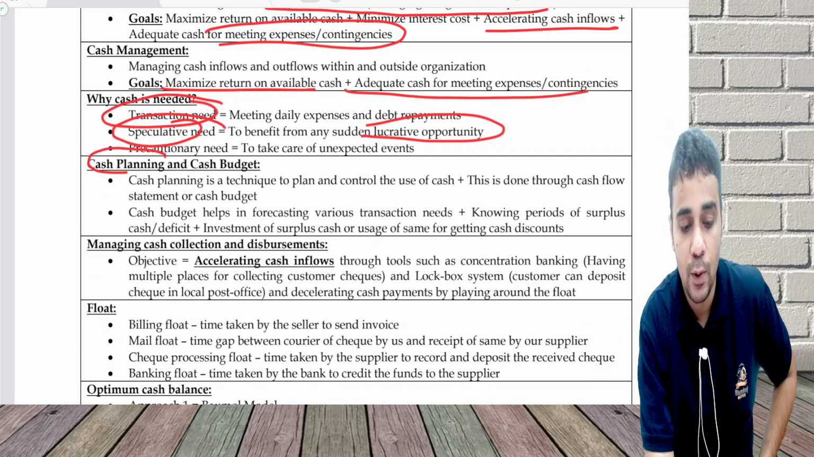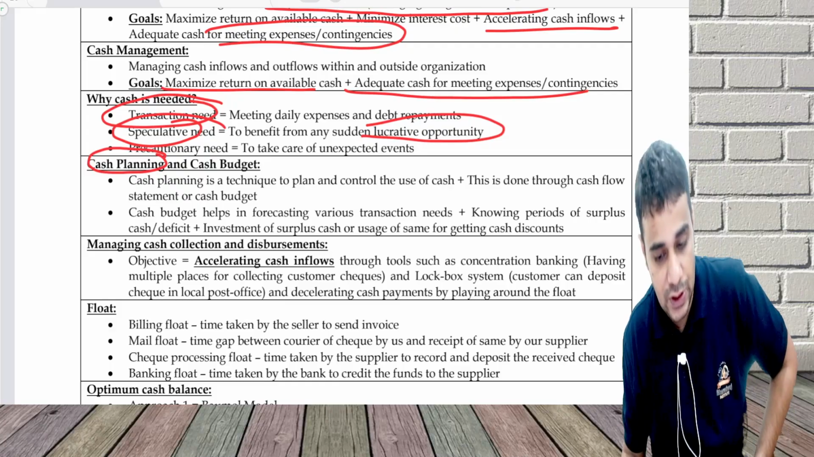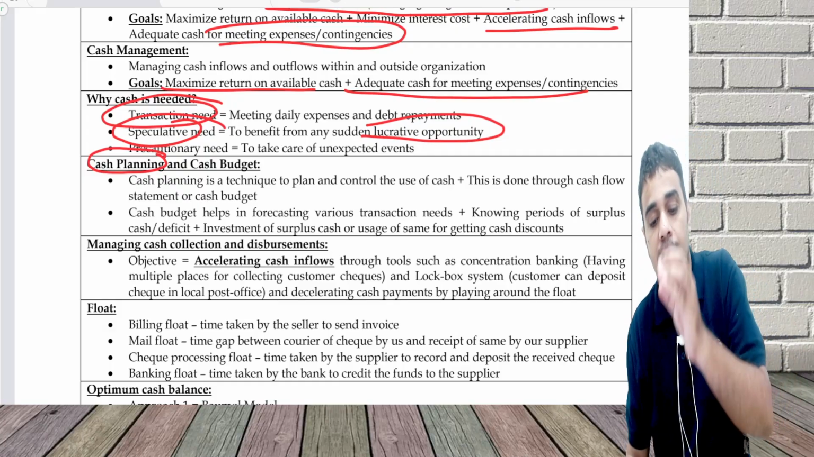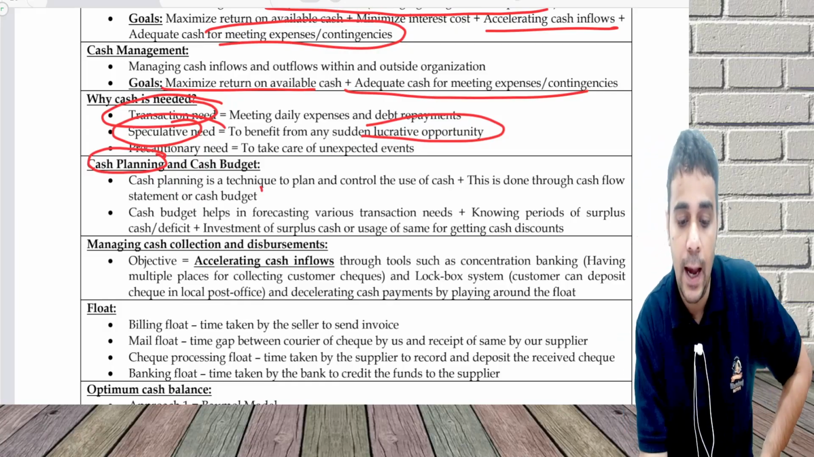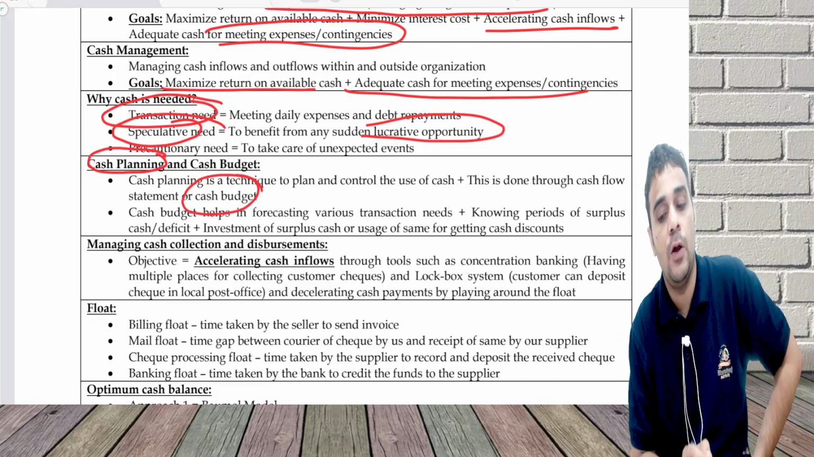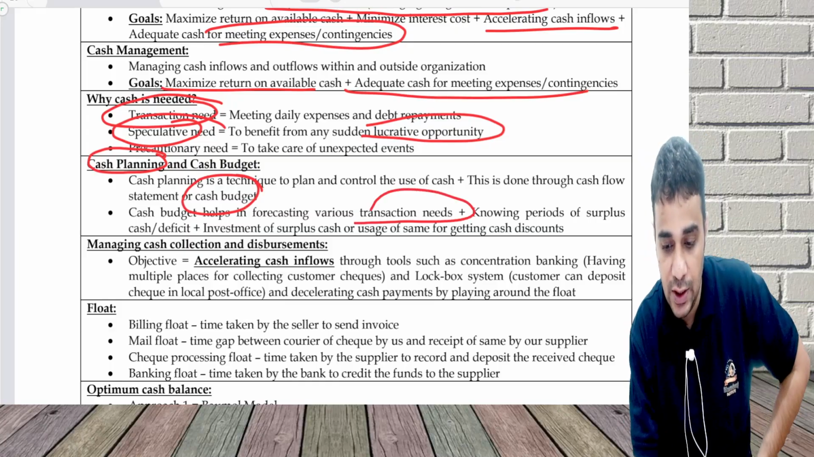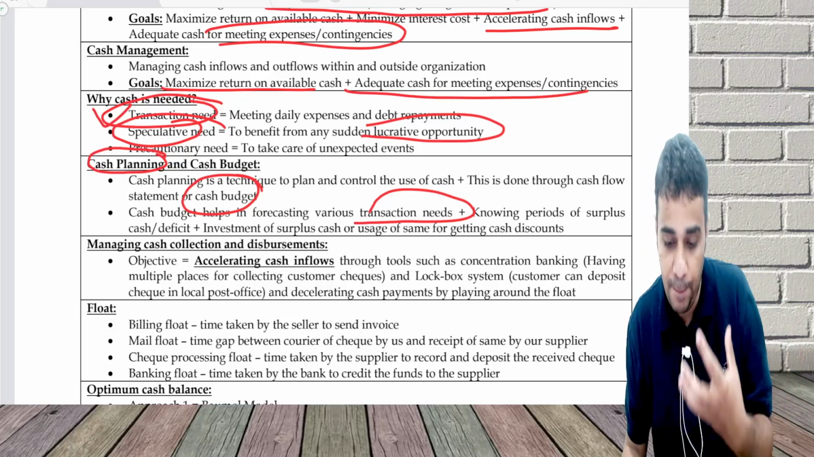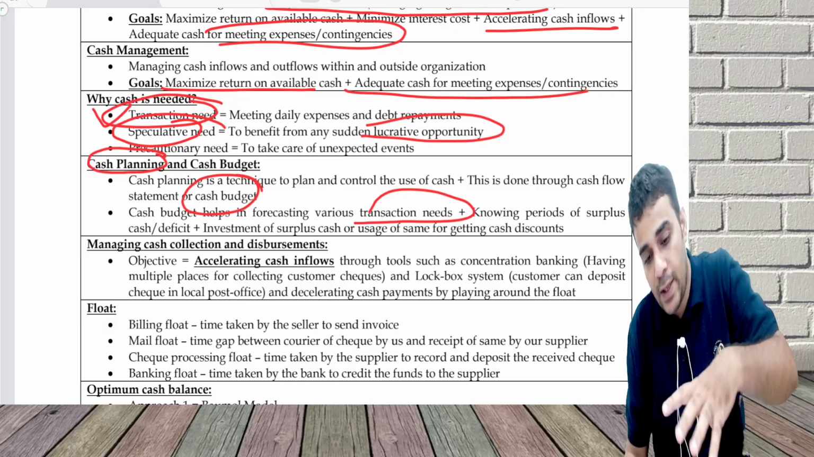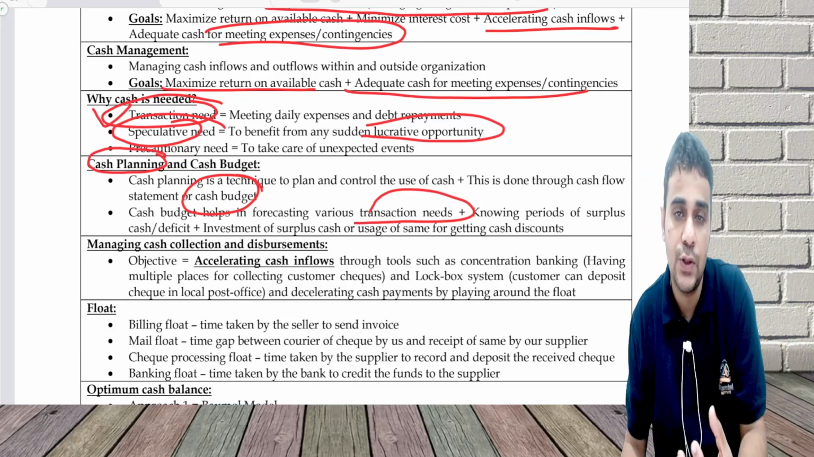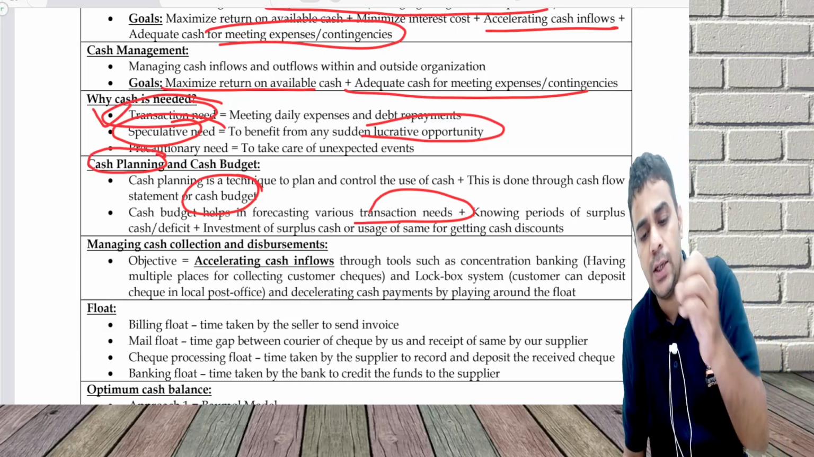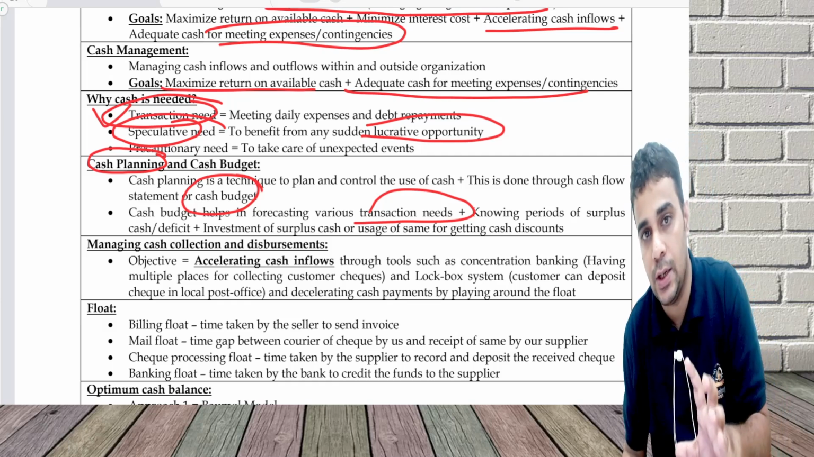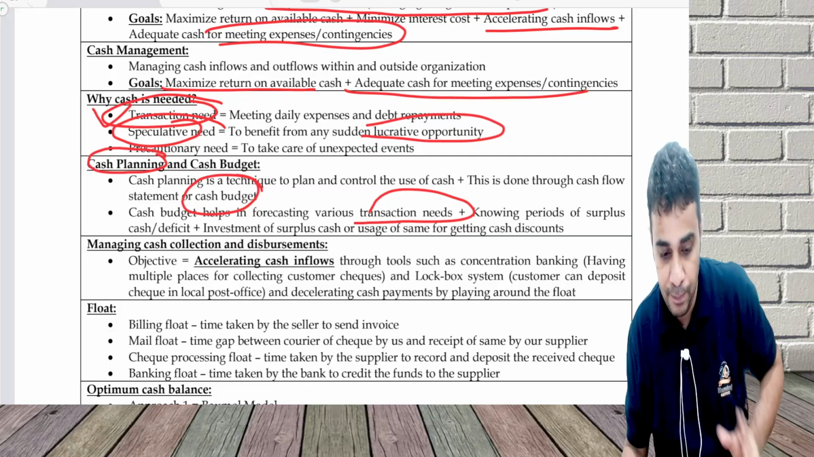Cash planning. What is cash planning? It is managing the cash inflows and outflows through a process called a cash budget. The cash budget will forecast various transaction needs, that is your day-in day-out requirement, how much surplus can be there, and invest that surplus or use it to get some discounts. Apart from that, the cash budget indirectly keeps in mind a speculative need and a precautionary need. I may maintain some cash accordingly.